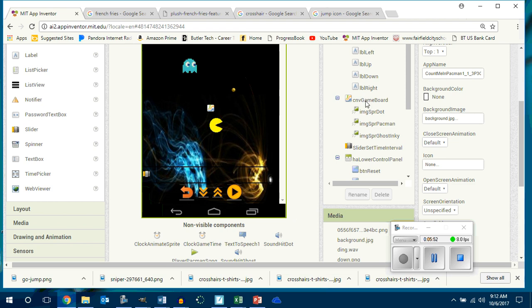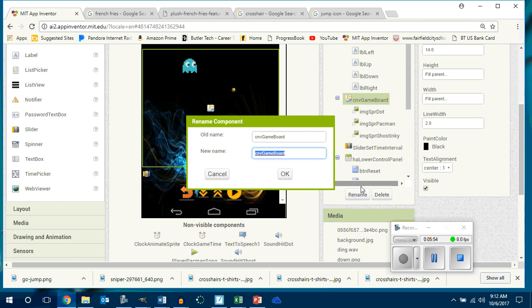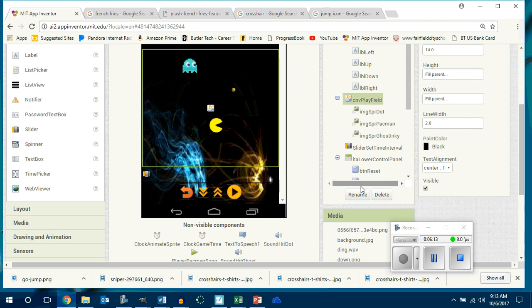Yeah. So instead of this canvas game board, what are we going to rename it as? I think yesterday we called it canvas playfield, just so that it makes more sense. This is not hard to do. We've already saved time, so why not spend a little bit more time in making this what we want it to be, so that we understand it. Okay, so I'm going to call this playfield.